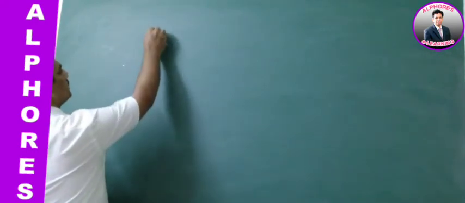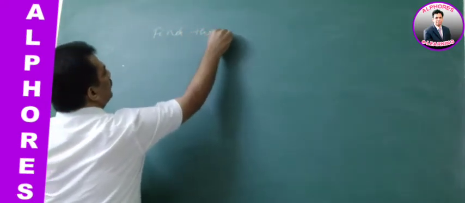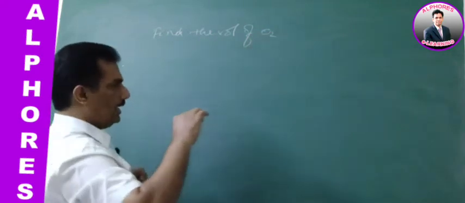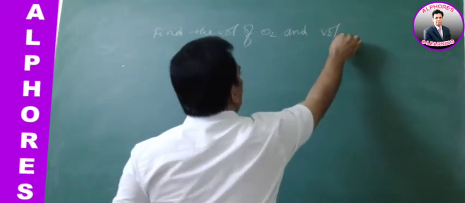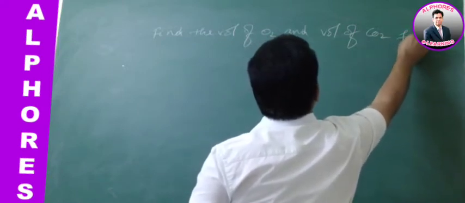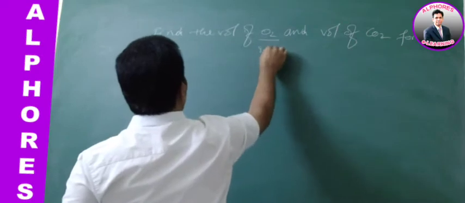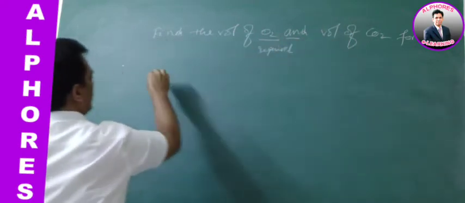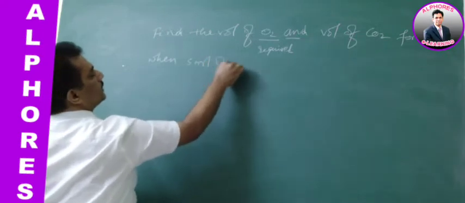Find the volume of O2 required and the volume of CO2 formed when 5 ml of CH4 is completely combusted.